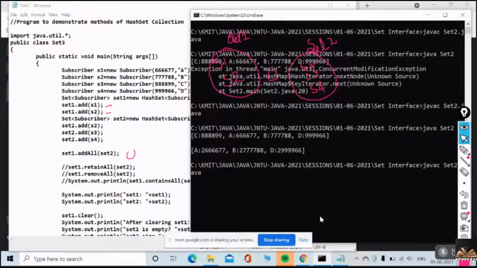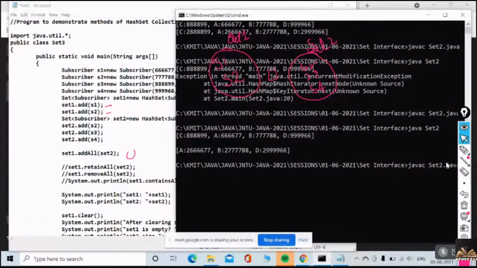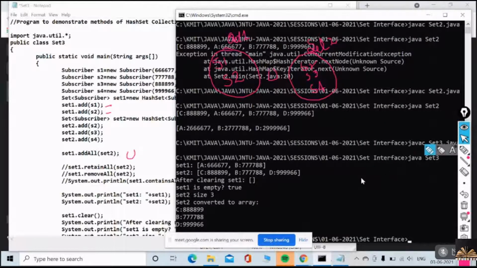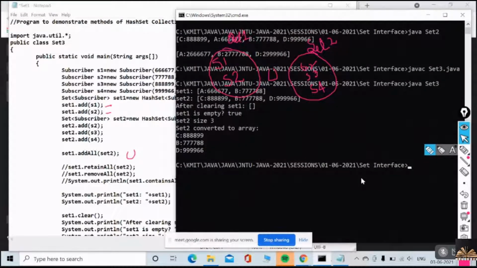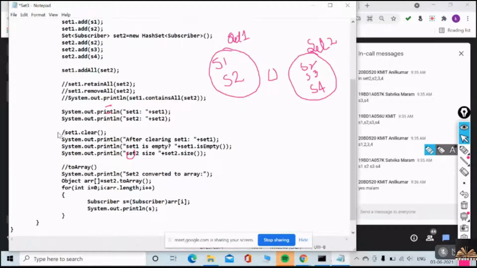Have a look at set3, no? Okay, fine. Have a look at this. Okay, just hold on. I'll just comment all these things, otherwise you couldn't understand at a time. Nice. Okay.